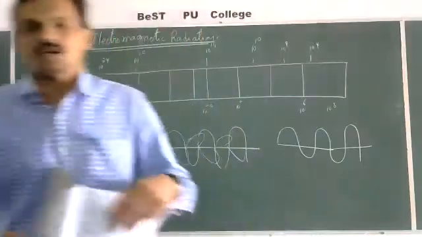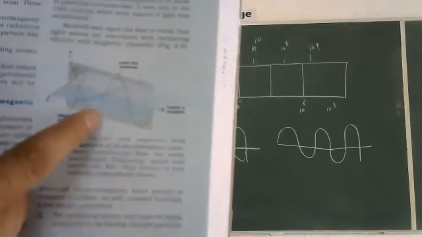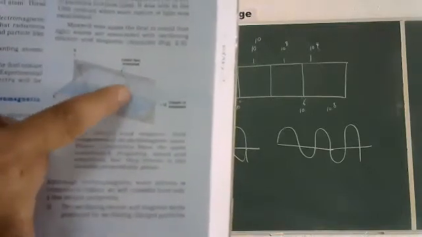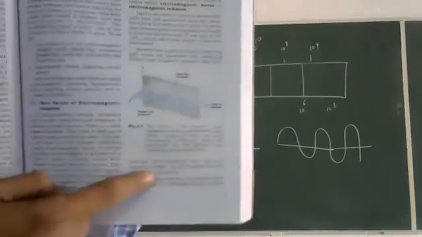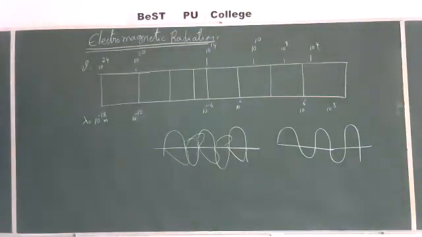Now let us see here. I'll show it on the screen. Just watch this. Here, this is the electromagnetic wave. It consists of one wave in the plane and one wave perpendicular to the plane. The radiation which consists of both electric wave and magnetic wave which are mutually perpendicular to each other is called an electromagnetic wave.